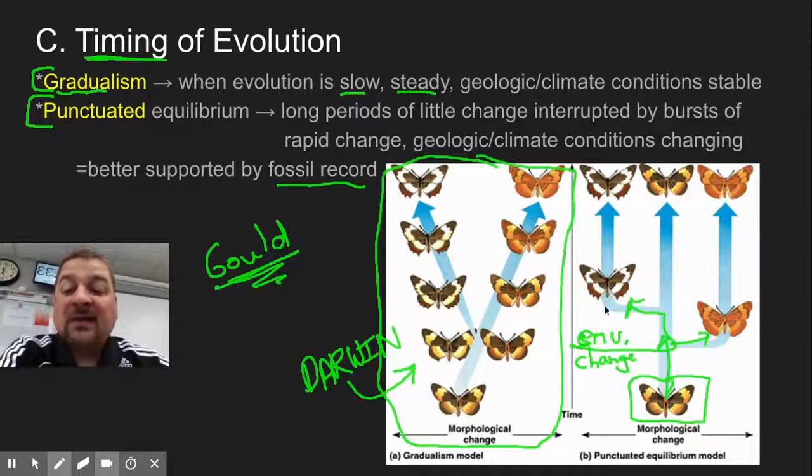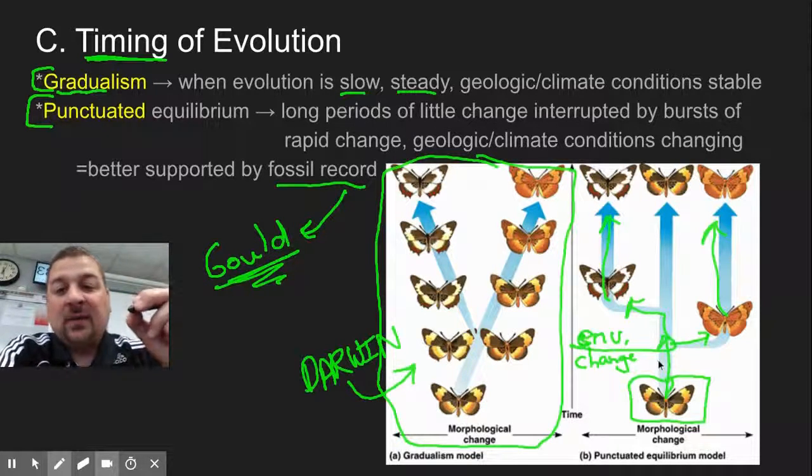And then the environment stayed the same for a while, so you had these long, steady times of equilibrium. The fossil record sort of supports that idea a little bit better. So you have the same thing, and then it's punctuated with a period of rapid change. Now rapid as in maybe thousands of years instead of millions, but then it stays the same for a long time as long as the environment that they're adapted to stays very much the same.